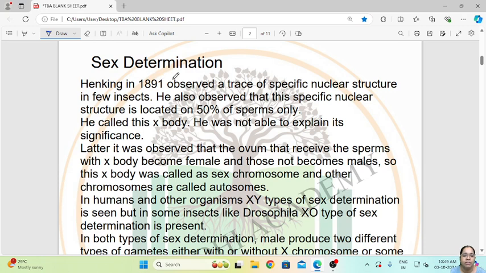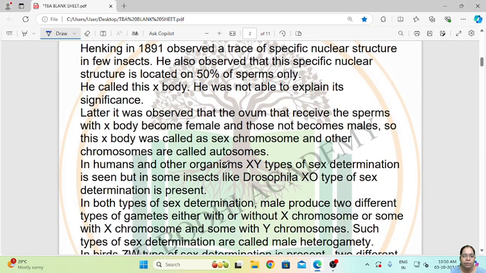Henking in 1891 observed a trace of specific nuclear structure in few insects. He also observed that this specific nuclear structure is located on 50% of sperm only, and he called this X bodies. He was not able to explain its significance, but later it was observed that the ovum that receives the sperm with X body becomes female, and those which do not belong to male. So these X bodies were called sex chromosomes, and other chromosomes were called autosomes.